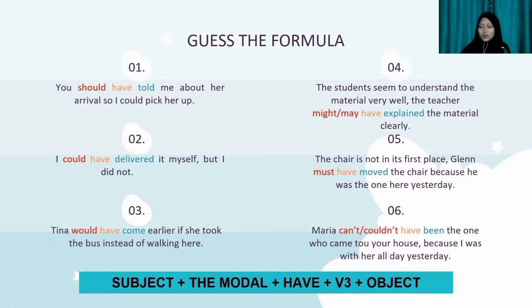This formula works for all the models. So whatever the model, you will use this formula. And now, as they have the same formula for all models, does it mean that all the models will have the same function? I mean, of course they are used to express something in the past, but do they have the detailed function in common? The answer is no. So when you say, you should have told me about her, and Tina would have told me about her, those may mean differently.